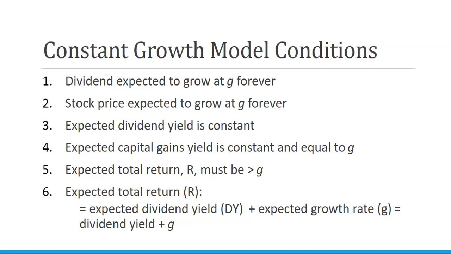So the only way that the constant growth model formula works is if our expected total return is higher than the growth rate. If the growth rate exceeds the required rate of return, then we would get a negative number. The expected total return equals the expected dividend yield plus the expected growth rate. So all of these assumptions are made with the constant growth model.